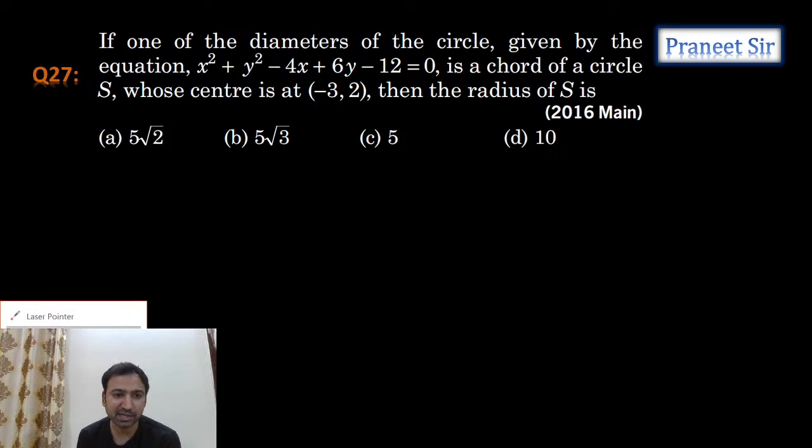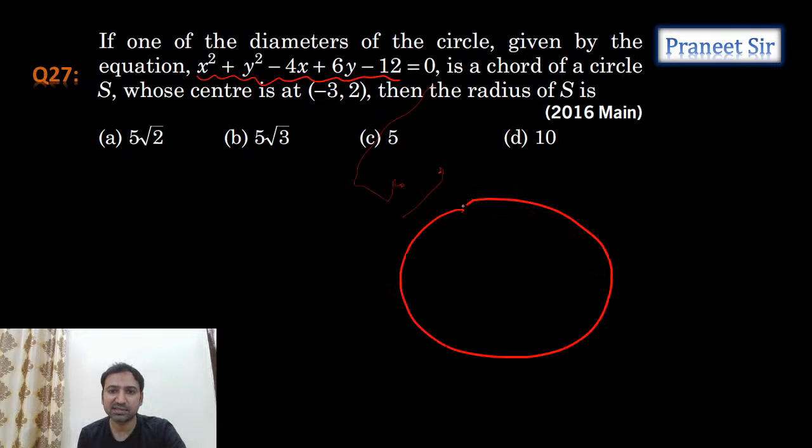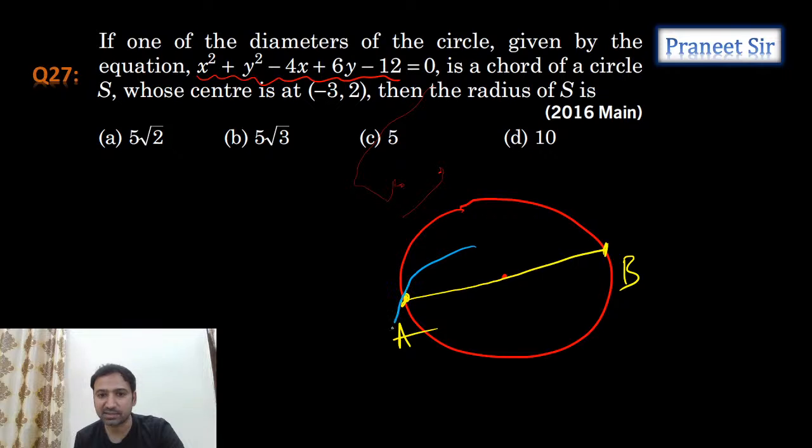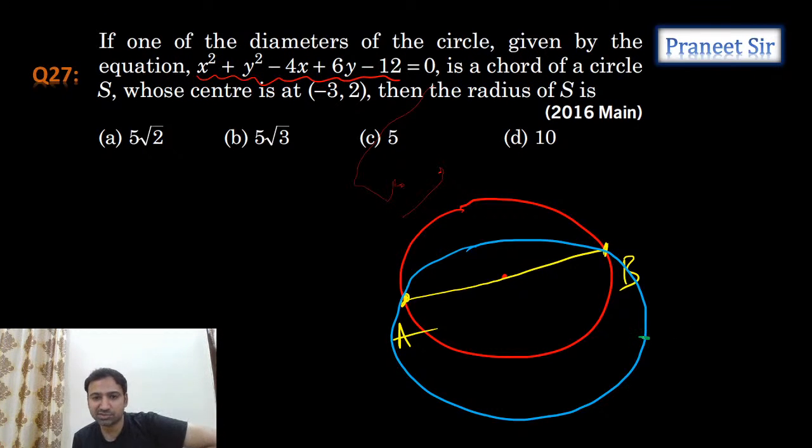So what he is trying to say is, one of the diameters of this circle. That means let's take the given circle like this. Center is given. Let's assume one of the diameters is AB, with this one as A and this one as B. Now what he is saying is, the required circle should be something like this, and it passes through the point minus 3 comma 2.